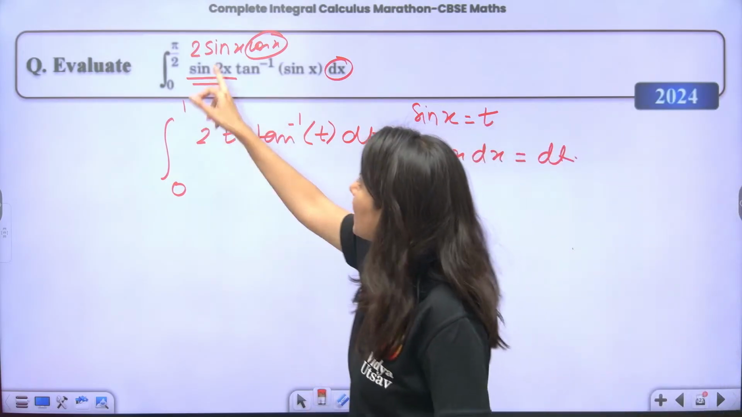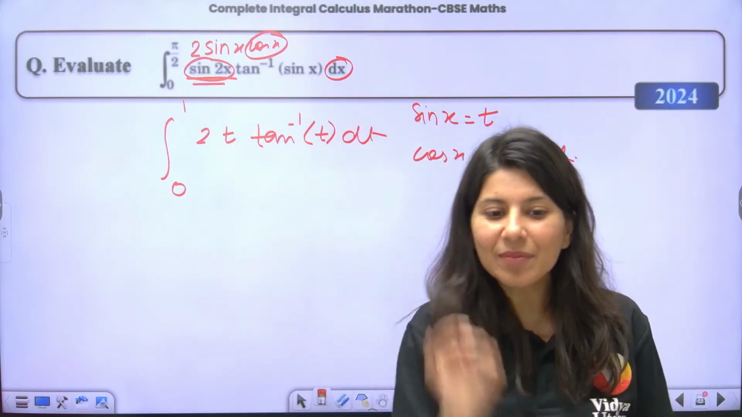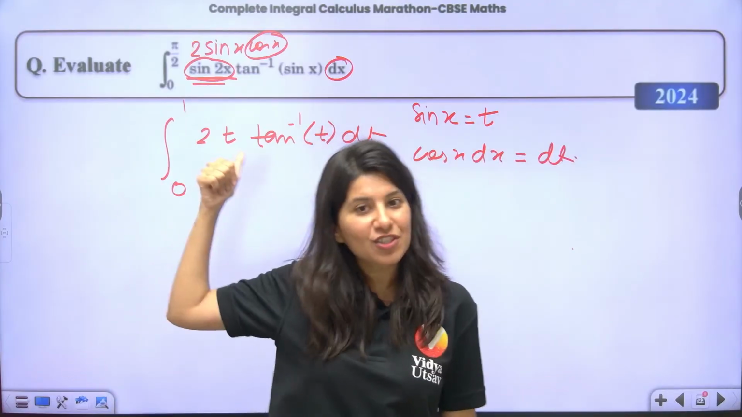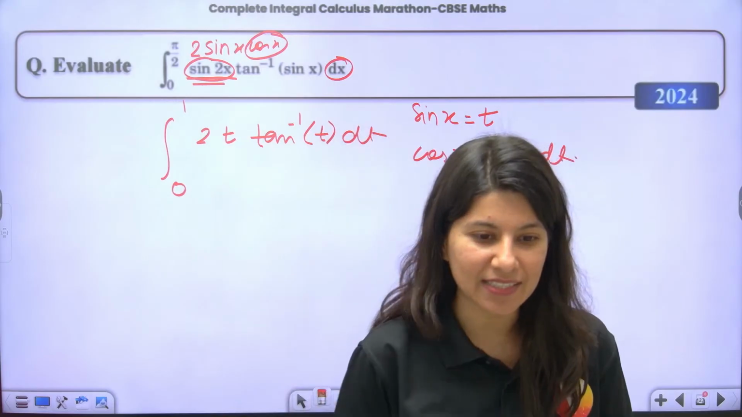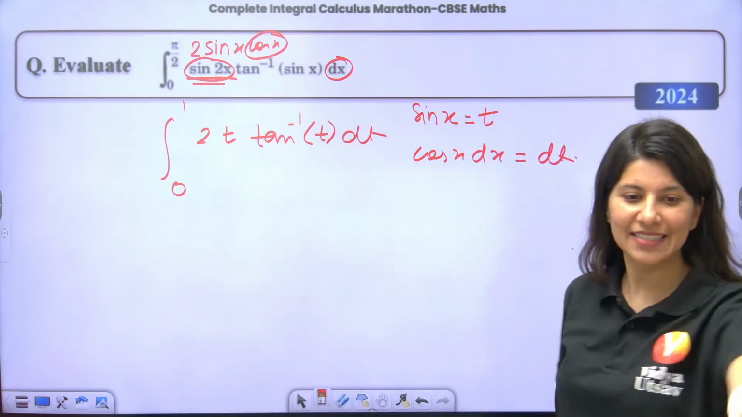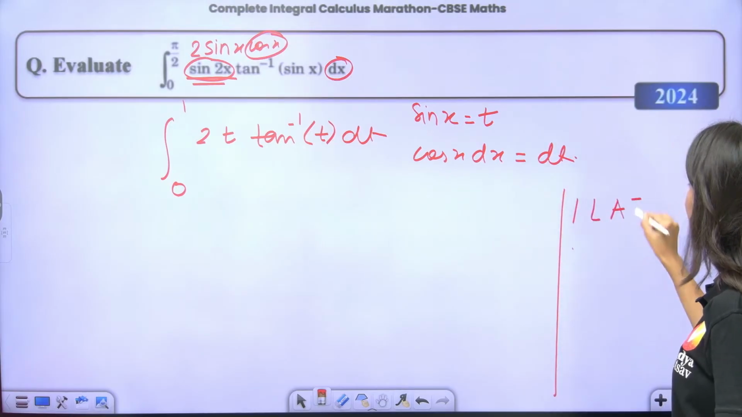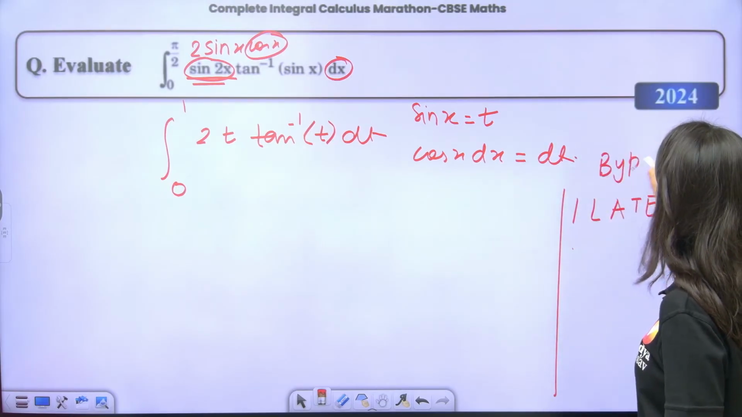Yes, Virendran, that's what. You have to expand sin 2x. Now can anybody tell me there is something which I have not taught you in this session which we are going to apply over here? Yes, I got this. ILATE. Okay, ILATE. So by parts, how to apply by parts?